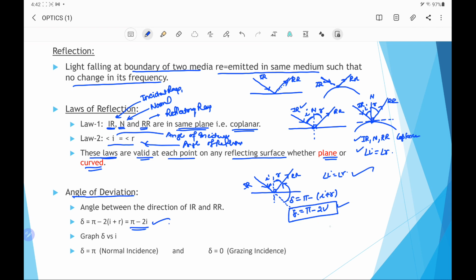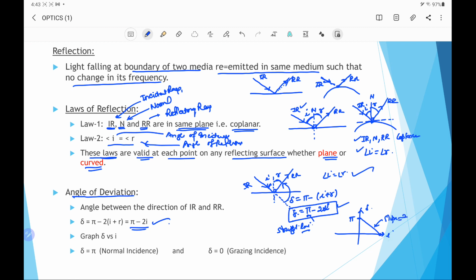If we draw a graph between delta and I, and check this equation, delta equals pi minus 2I, this is the equation of a straight line. This straight line has a positive intercept on the y-axis at pi, and because the variable is I, minus 2 is the slope, so the slope is negative.